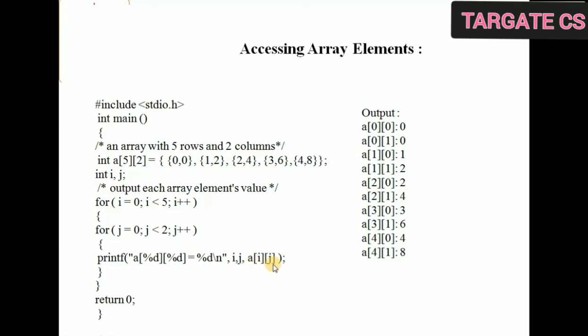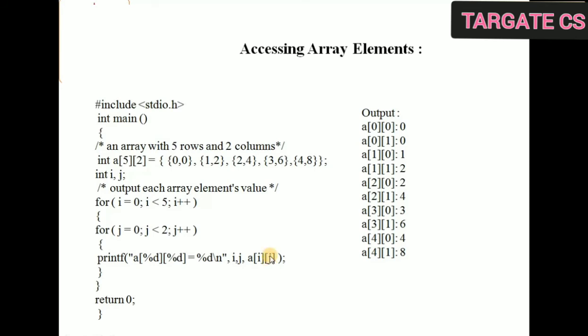Like in a one dimensional array we were giving only one index because we had only one dimension. If you want to access the element at the 0th index, you write the array name and then 0. In this we have row as well as column, so we need to give the index of row plus the index of column. The index of row is denoted by i and the index of column is denoted by j.